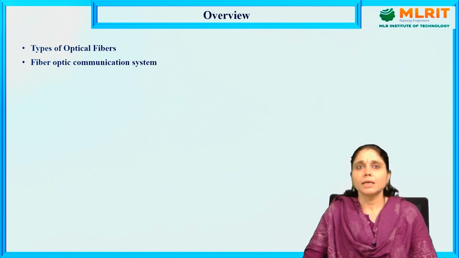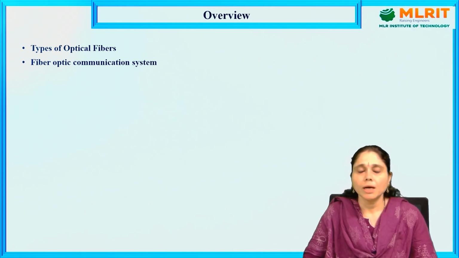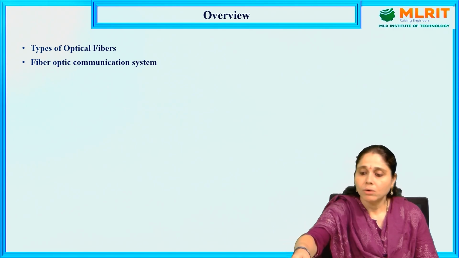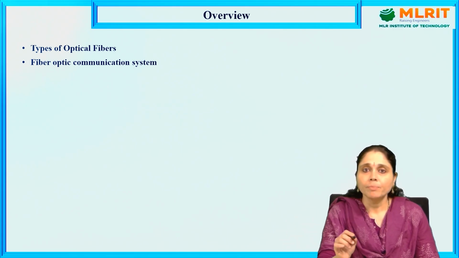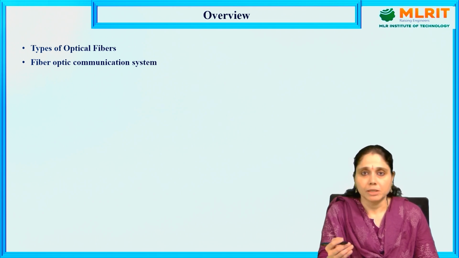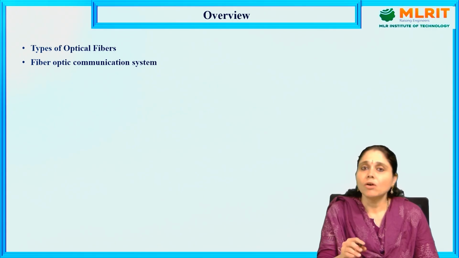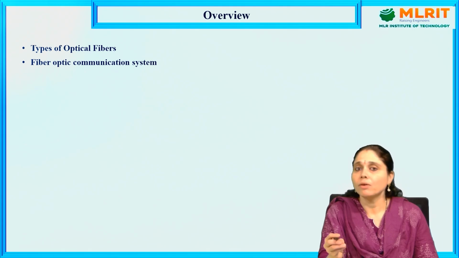So, here we are going to learn about types of optical fibers and the optical fiber communication system. In the previous video lecture, what have we learned? We have learned about total internal reflection, which is the principle of optical fiber, and how the propagation takes place, what the acceptance angle and acceptance cone are, and also numerical aperture.